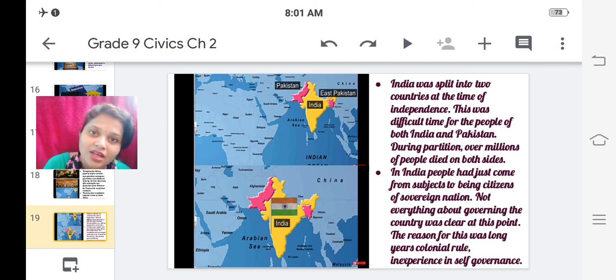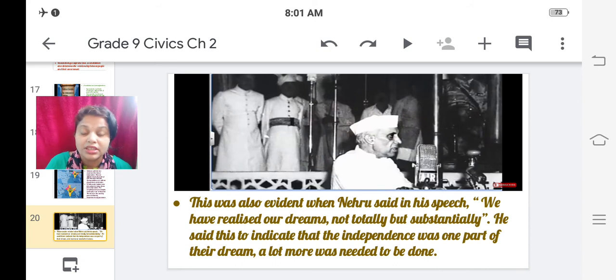We never ruled ourselves, right? Before Britishers came to India, we were under the rule of kings, and after Britishers came to India, we were under their rule. So we never experienced what self-governance is. So how would we come to know at that time that we should do this, we should do that? So at that time everything was unclear. It was not clear at all.